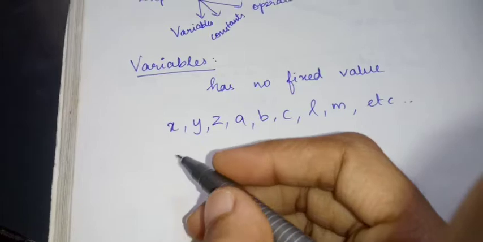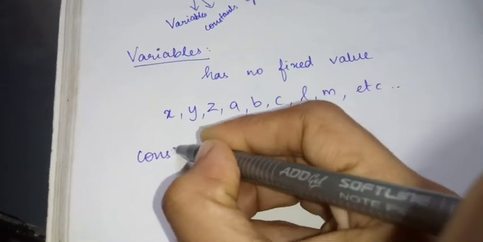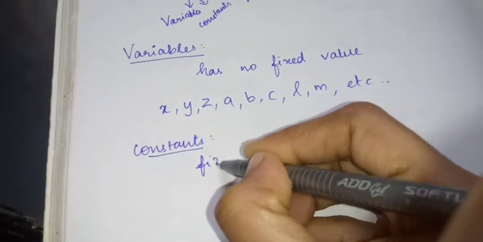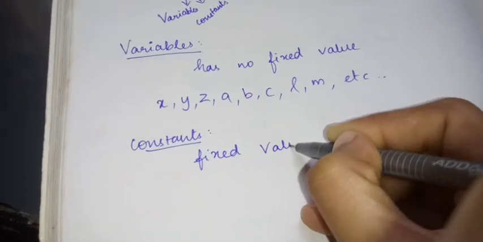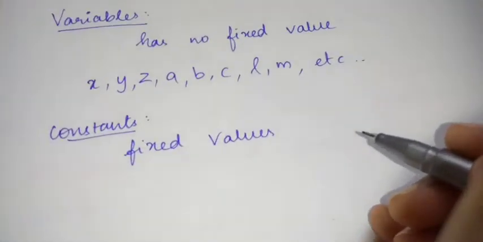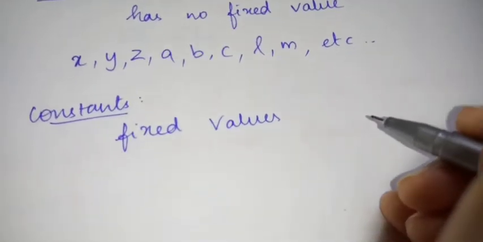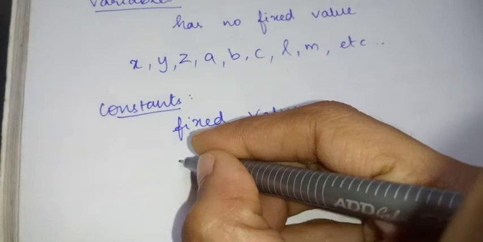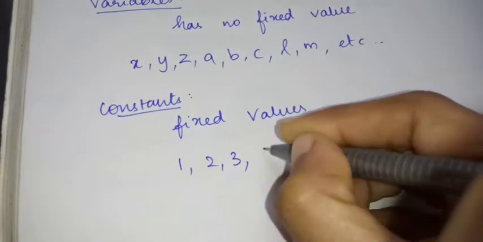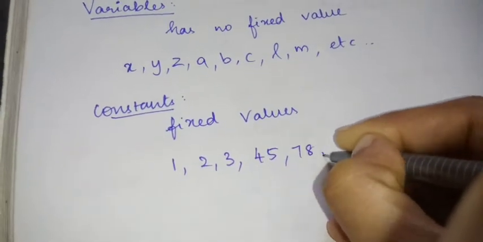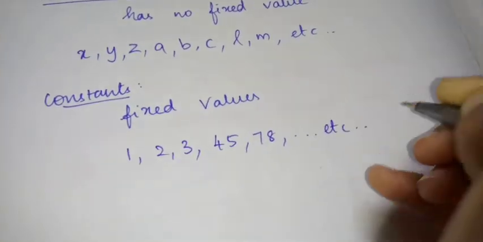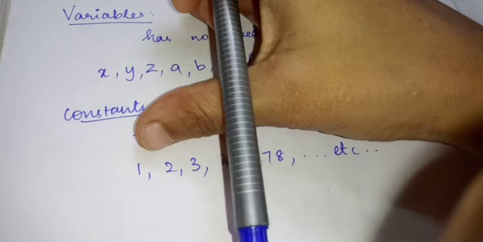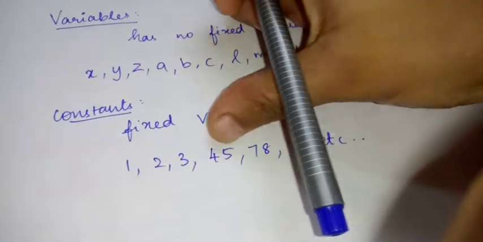Next, constants. What is meant by constants, children? Constants are fixed values. How will we represent constants? We represent constants by numbers like 1, 2, 3, 45, 78, etc. Any numbers. 1 always means 1 only. We don't change any values here.